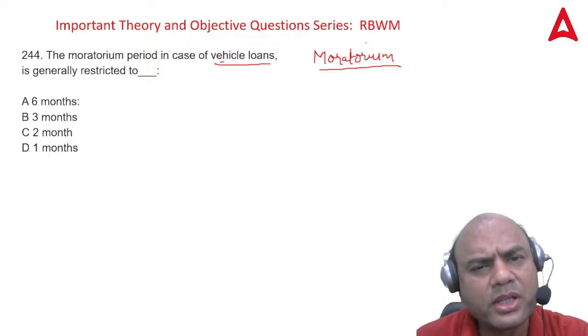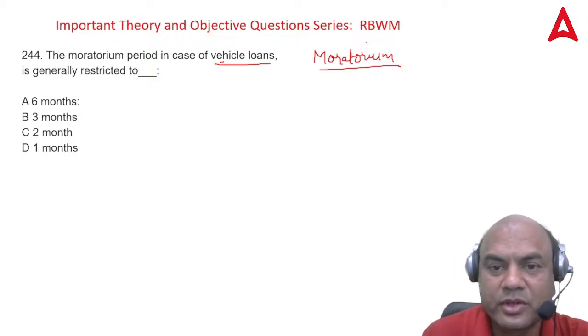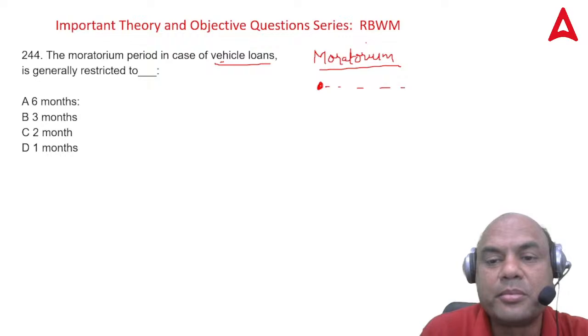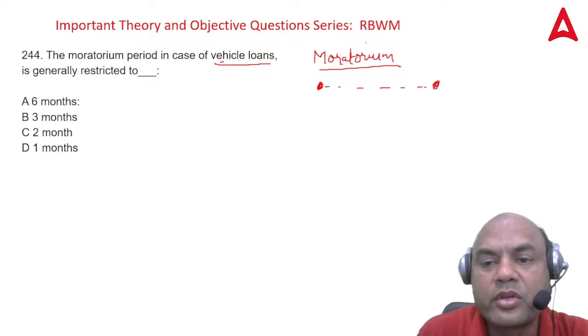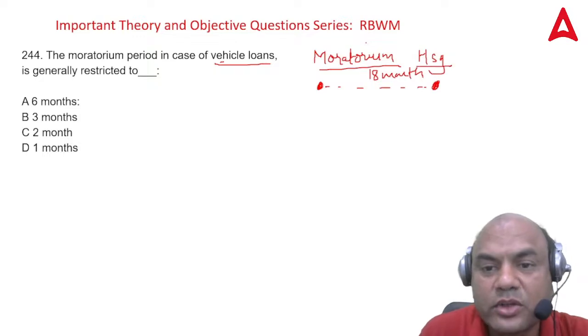The customer pays only the interest. It is up to the completion of that house. Starting from the construction, suppose the housing construction starts over here and it gets completed over here. Up to this time, it is generally 18 months for housing. This is known as moratorium period.